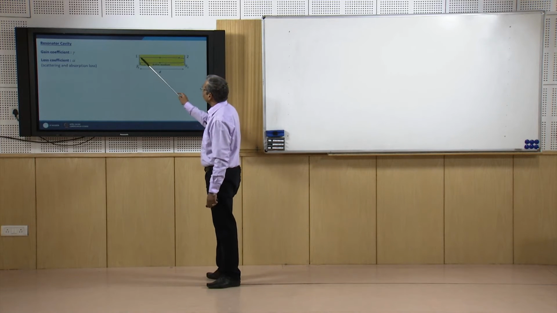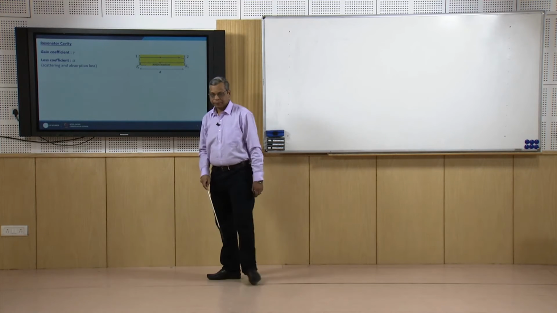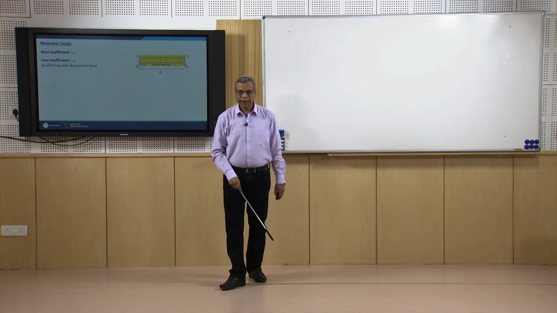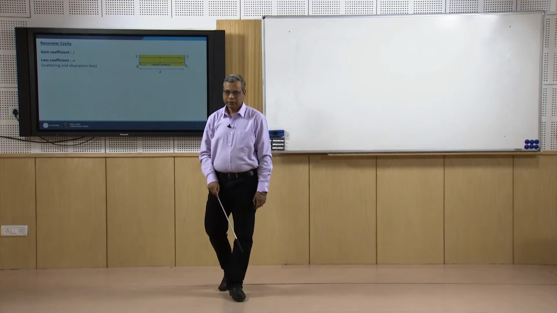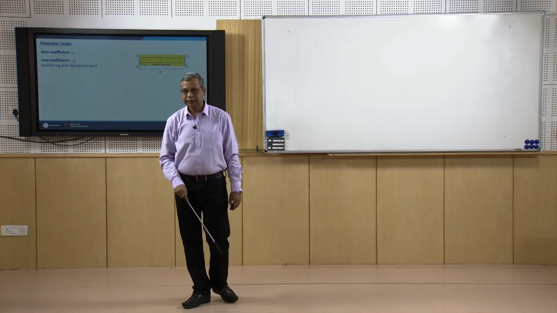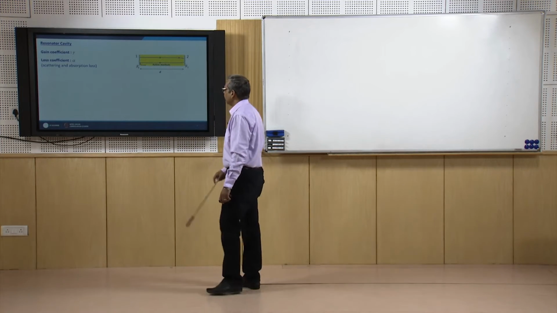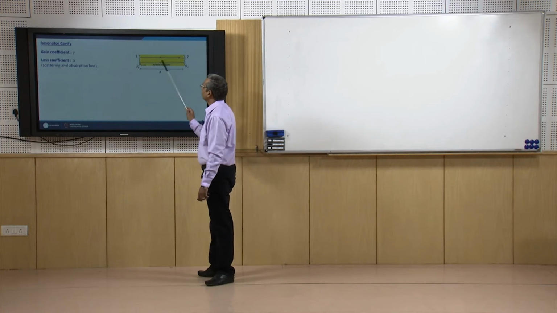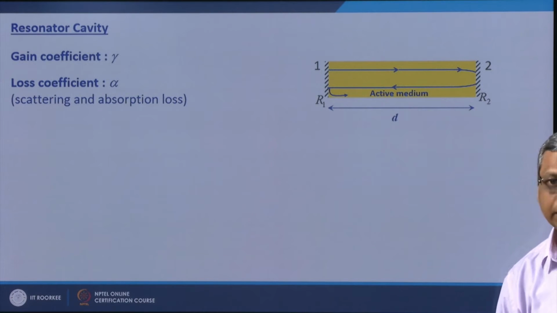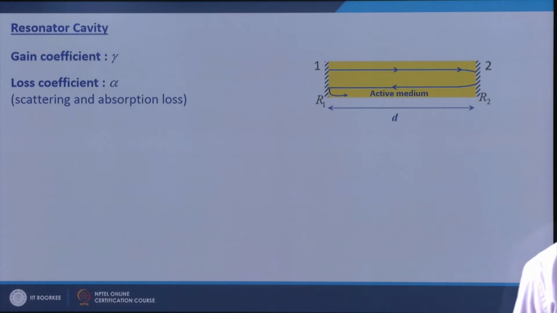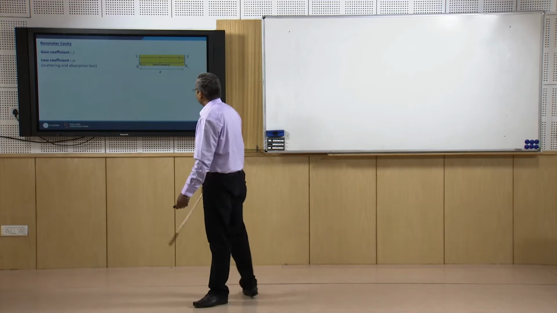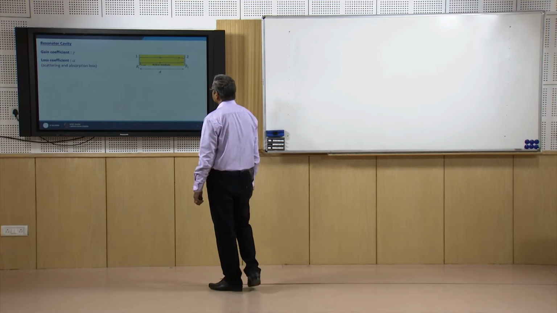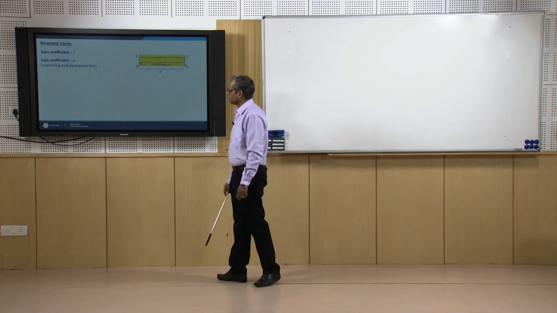So, from here to here there is one round trip, and we should have the net gain of this cavity greater than 1 in one round trip. If in one round trip we have the gain greater than 1, then in successive round trips the gain will multiply, and it will give you a net gain which is always greater than 1, and we will have lasing.